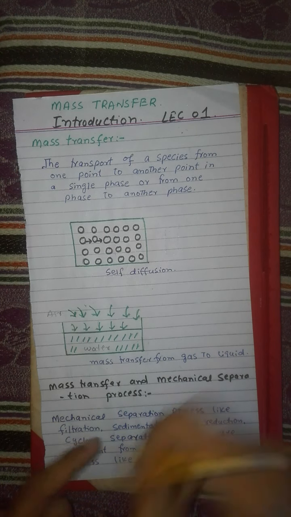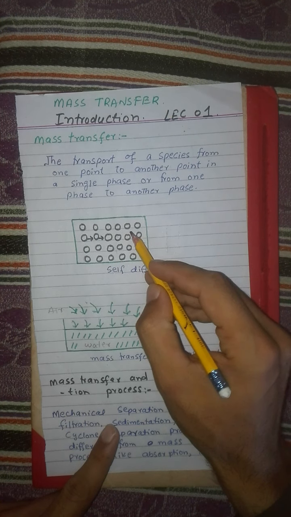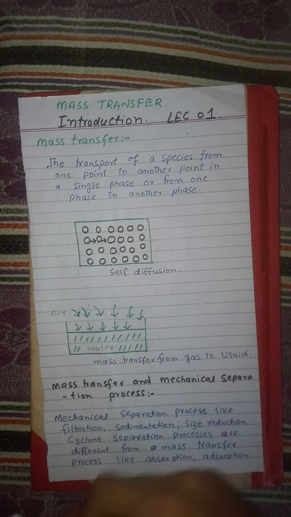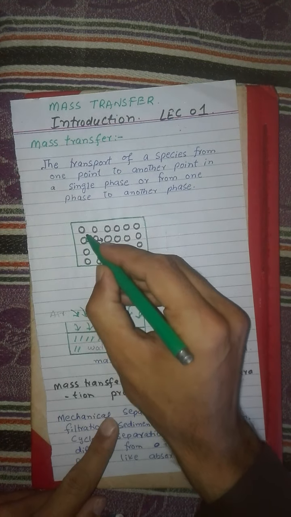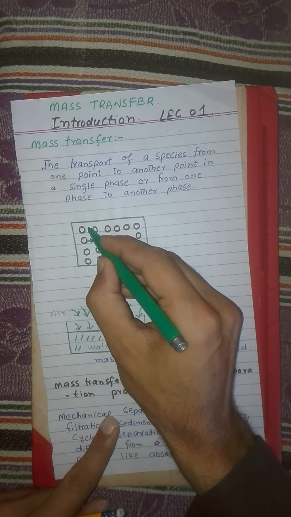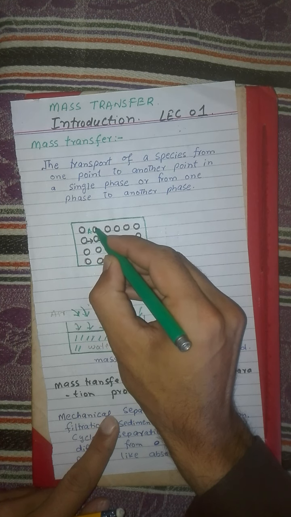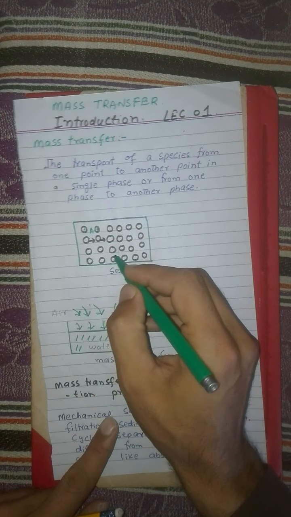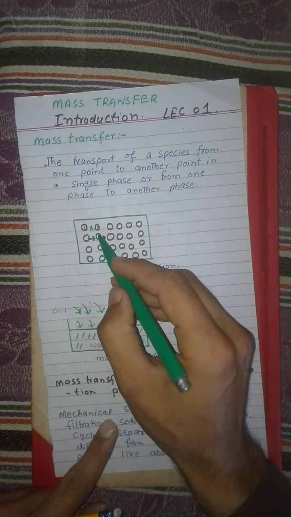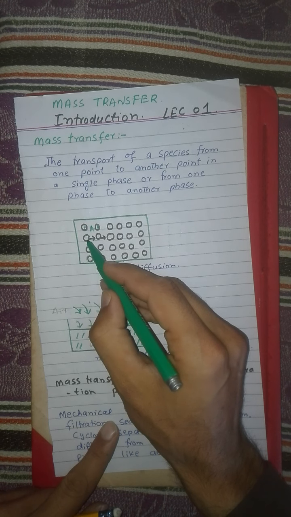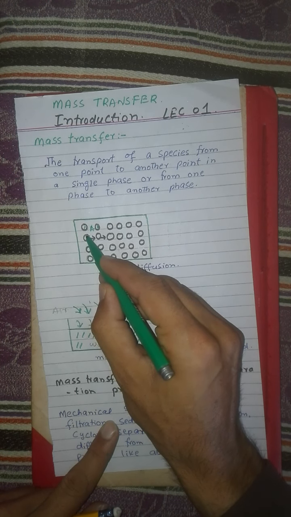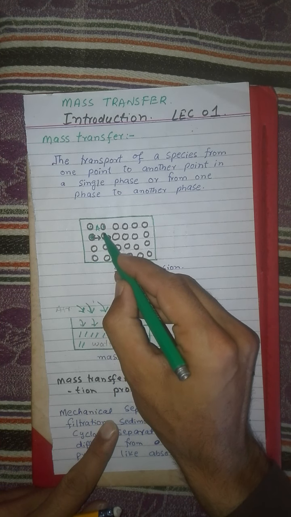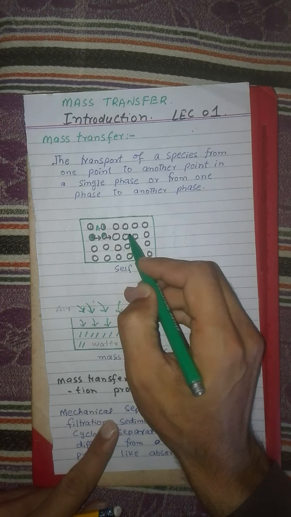Let us consider we have a single component system. This is a system made of single component A. Suppose this is the component A. Now due to some thermal motion or some other energy, this particle or molecule transfers from this point to this point, then from this point to this point.